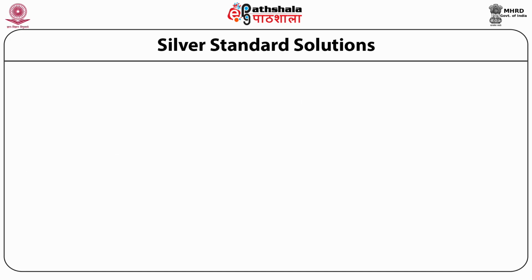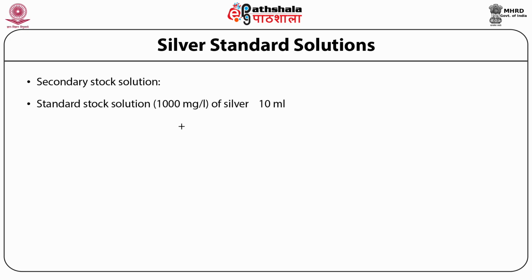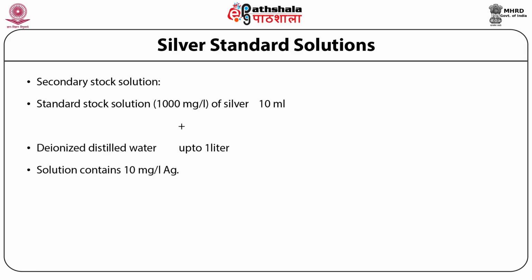Silver standard solution. Secondary stock solution is prepared from standard stock solution 1000 mg per liter of silver, taking 10 ml and adding deionized distilled water up to 1 liter. This solution prepared contains 10 mg per liter of silver. Similarly, dilutions of other concentrations are made from the working standard solution.